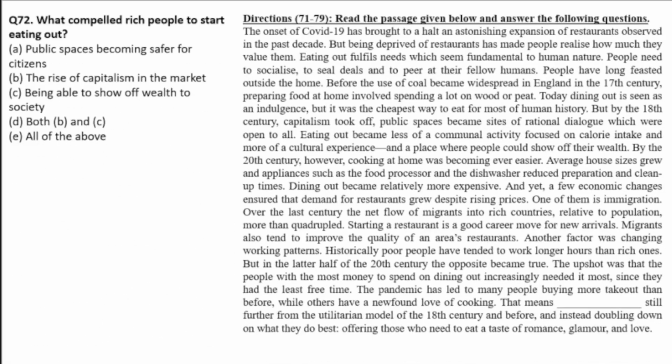So 72 again. What compelled rich people to start eating out? The options are: public space becoming safer for citizens, the rise of capitalism in the market, being able to show off wealth to society, both B and C, and all the above. So if you observe, you can find two things in the passage. So both B and C can be found in the passage.